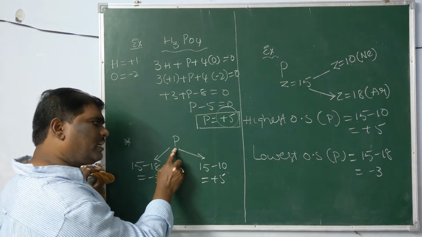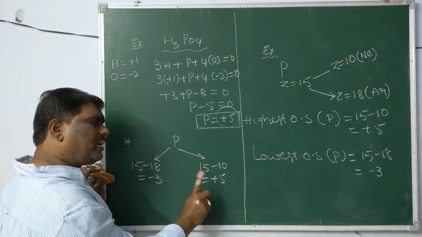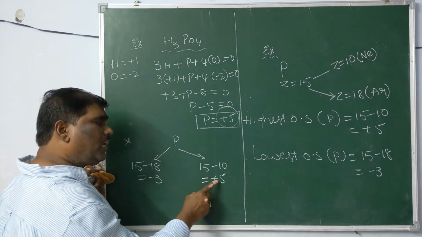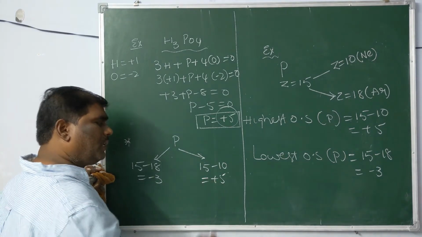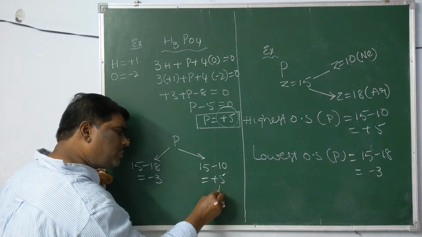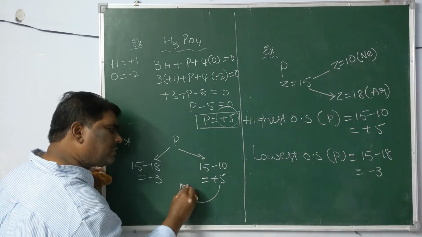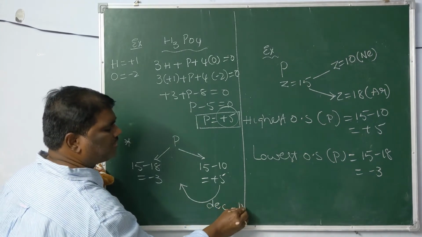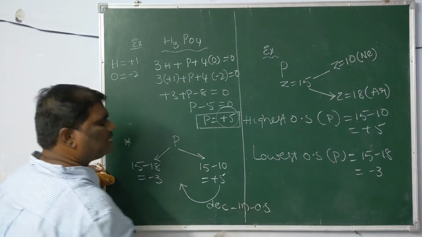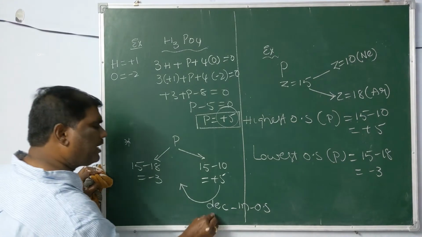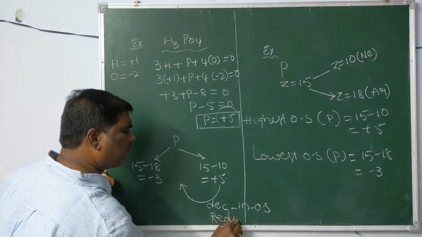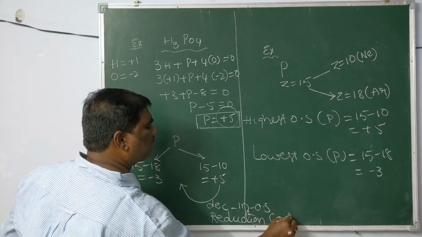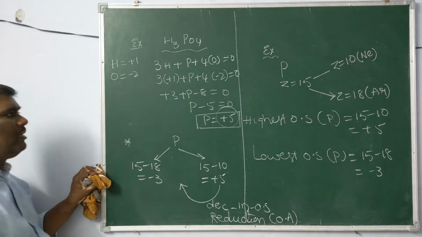For phosphorus, the oxidation state never exceeds +5. There is only one possibility: there is possibility to decrease its oxidation state. Thus, there is possibility to undergo reduction. Thus, it acts as only an oxidizing agent.